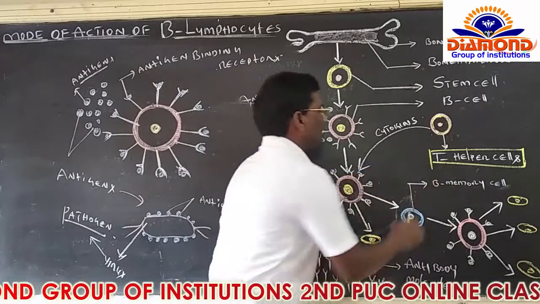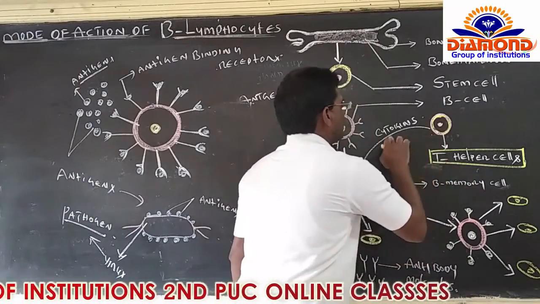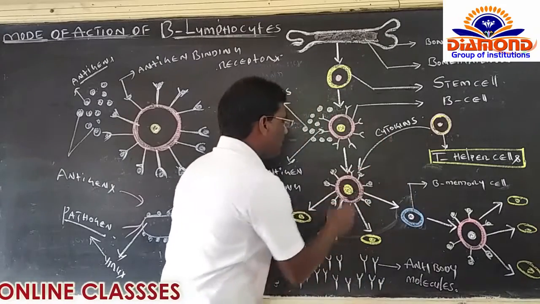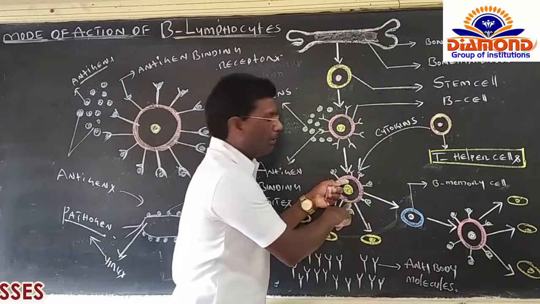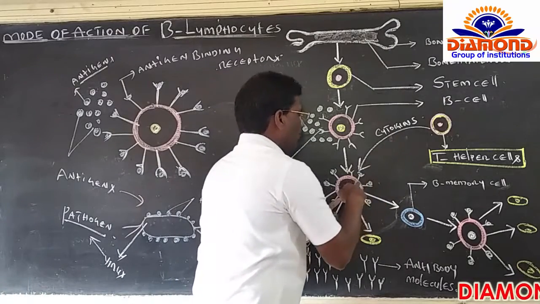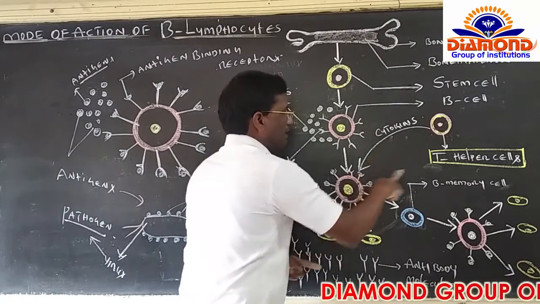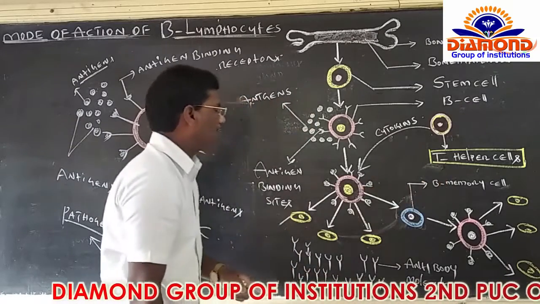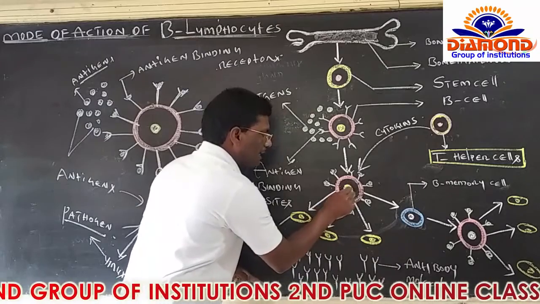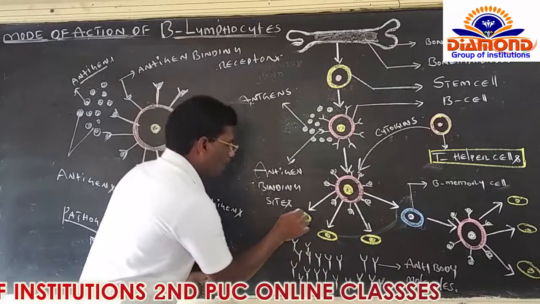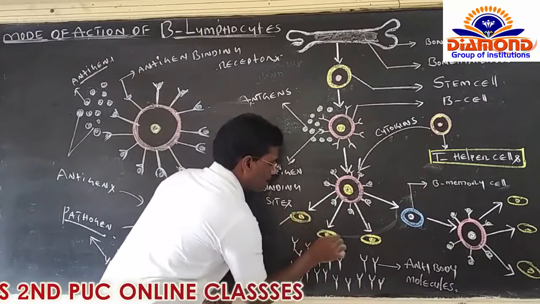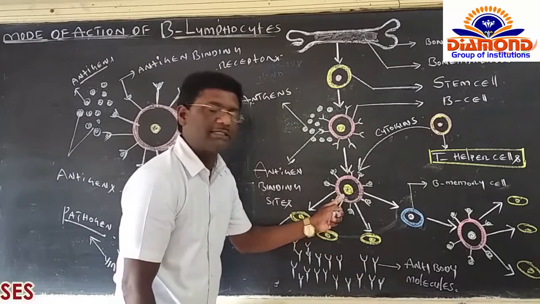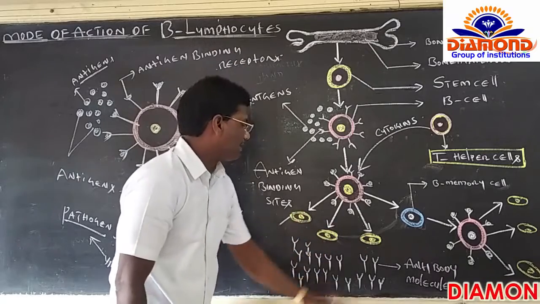This T helper cell has the ability to produce cytokines. These cytokines work on the B lymphocyte. When the B lymphocyte absorbs the cytokines released from the T helper cells, immediately this B lymphocyte has the ability to produce a number of plasma cells.